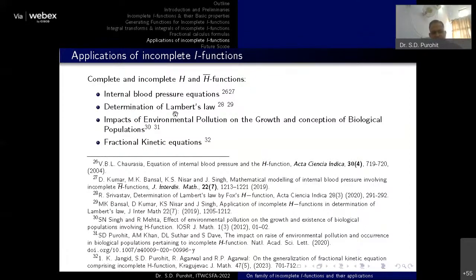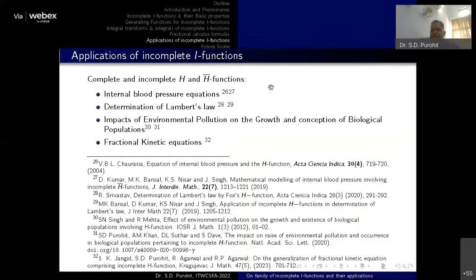Similarly, determination of Lambert law, impact of environmental pollution and growth, concept of biological population, fractional kinetic equations, and many more. So here you can see I have also provided some citations to those problems. They are already available in the literature in which these incomplete functions have applications.